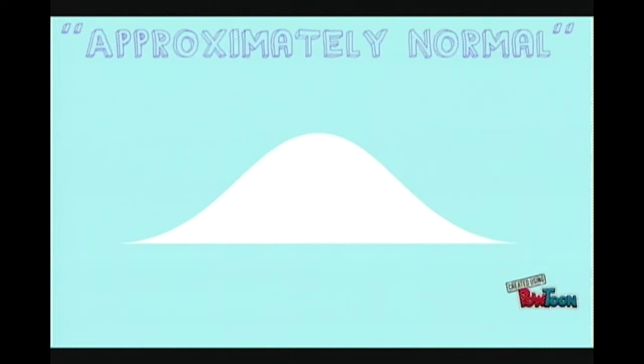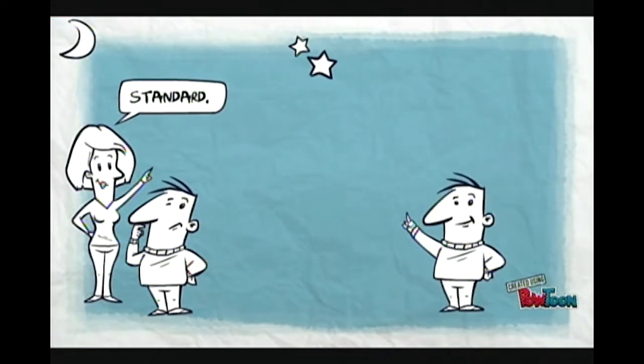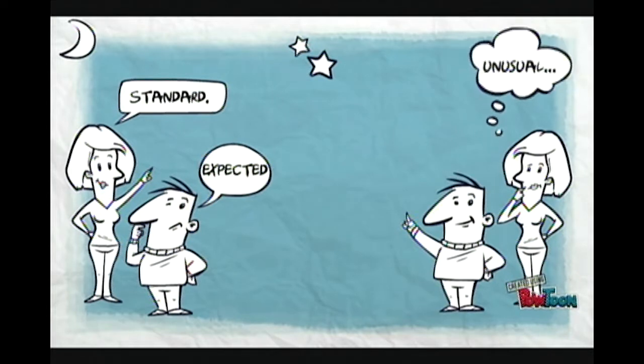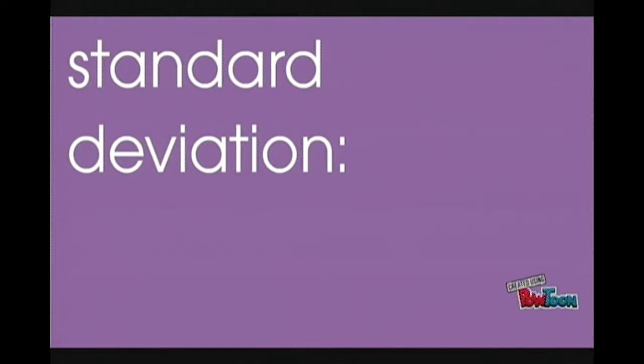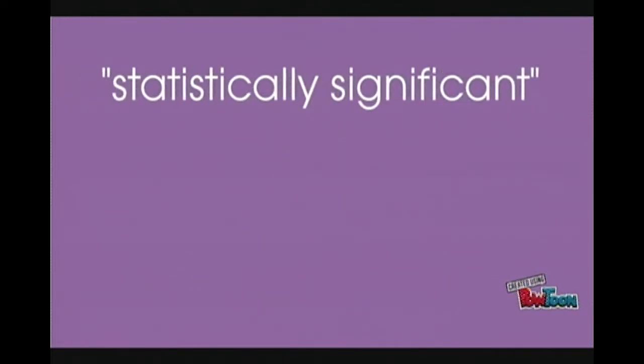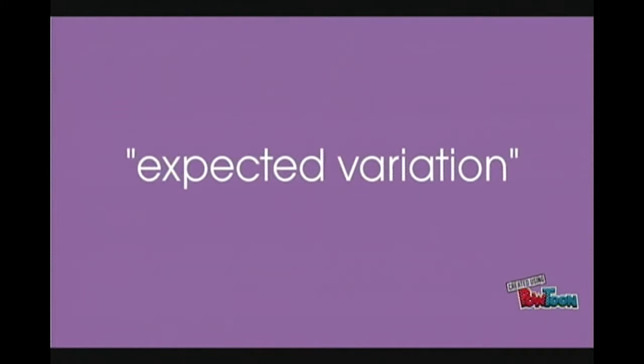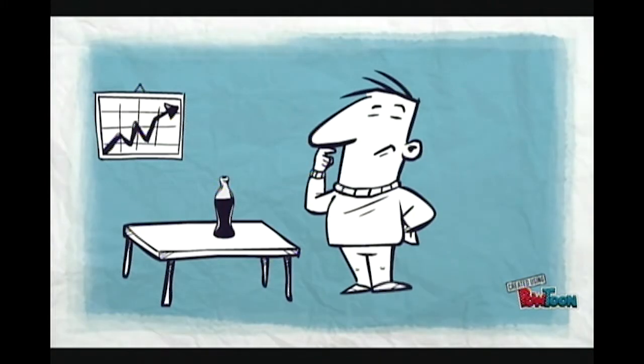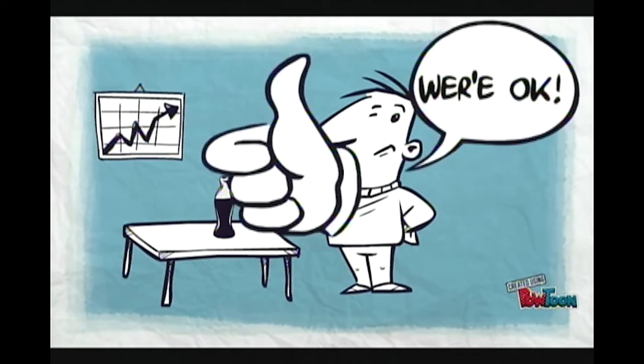Standard deviation is commonly used to understand whether a specific data point is standard and expected, or unusual and unexpected. Standard deviation is represented by the lowercase Greek letter sigma. A data point's distance from the mean can be measured by the number of standard deviations that it is above or below the mean. A data point that is beyond a certain number of standard deviations from the mean represents an outcome that is significantly above or below the average. This can be used to determine whether a result is statistically significant or part of expected variation, such as whether a bottle with an extra ounce of soda is to be expected or warrants further investigation into the production line.